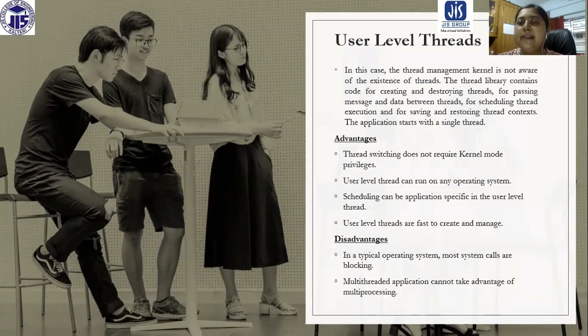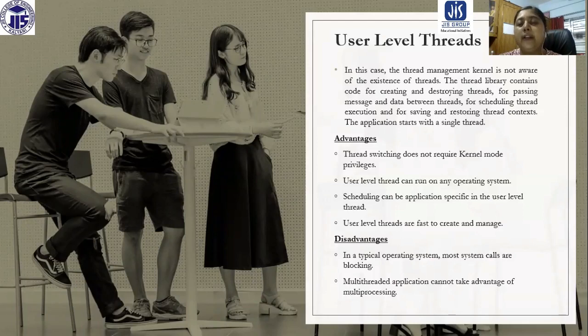In this case, for thread management, the kernel is not aware of the existence of the threads. The thread library contains code for creating and destroying threads, for passing messages and data between threads, for scheduling thread execution, and for saving and restoring thread context. So they actually perform everything. The application starts with a single thread basically.